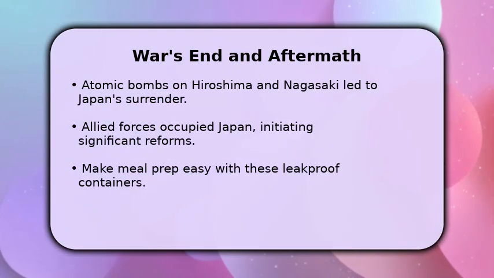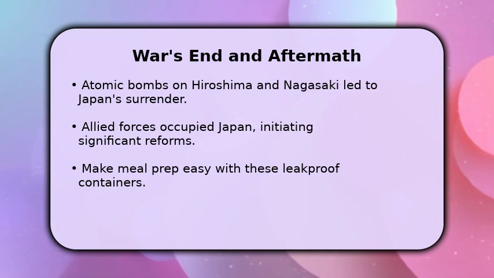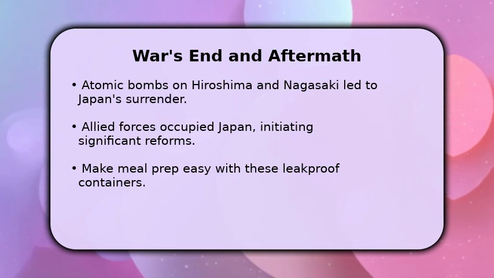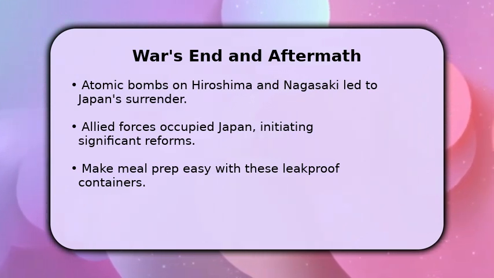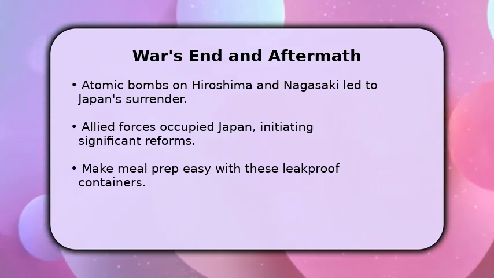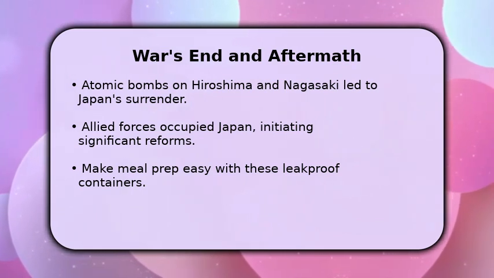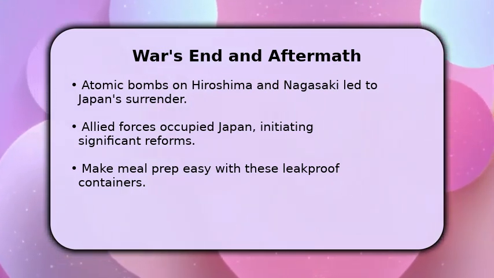The war concluded dramatically with the dropping of atomic bombs on Hiroshima and Nagasaki, ultimately leading to Japan's unconditional surrender. Following the conflict, Allied forces occupied Japan, overseeing extensive reforms to its political and economic systems. This period reshaped the nation, paving the way for its post-war recovery and development.